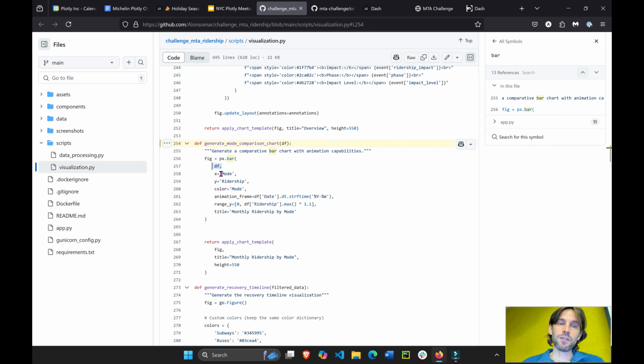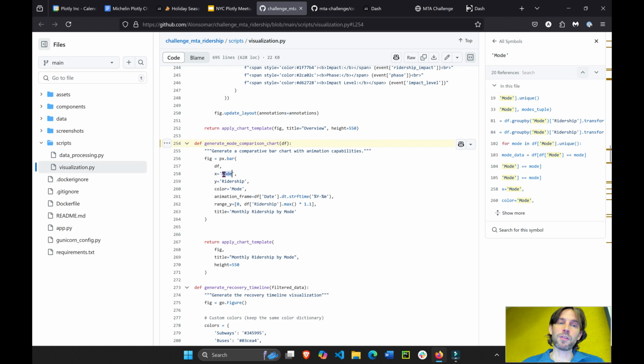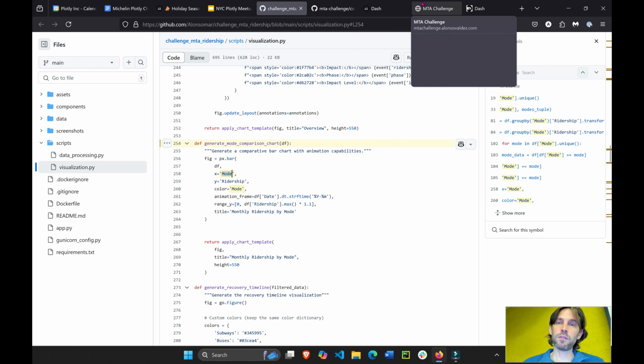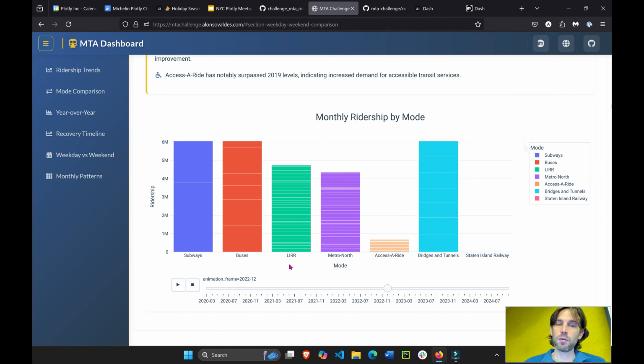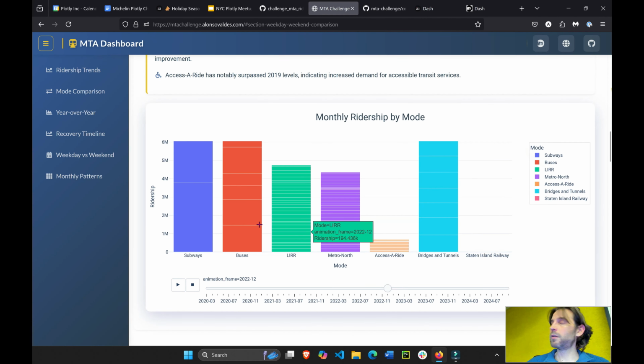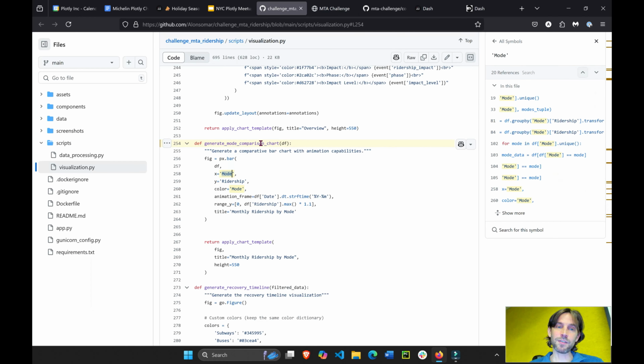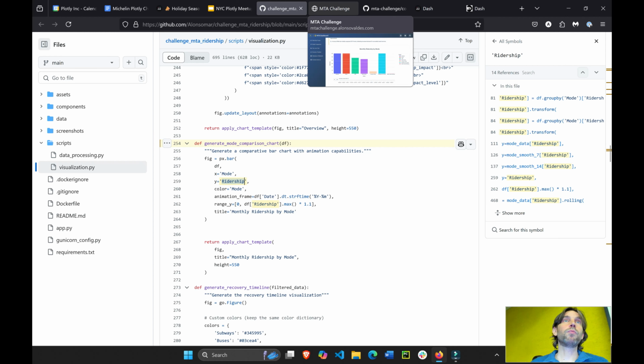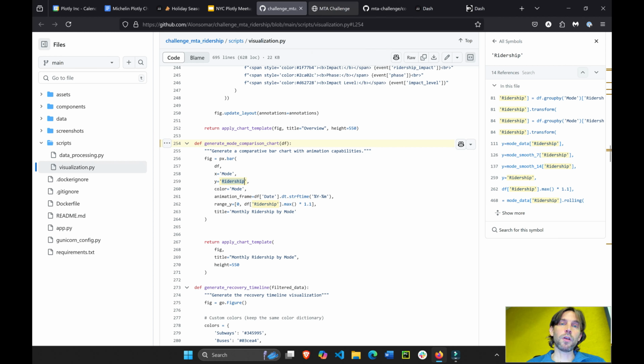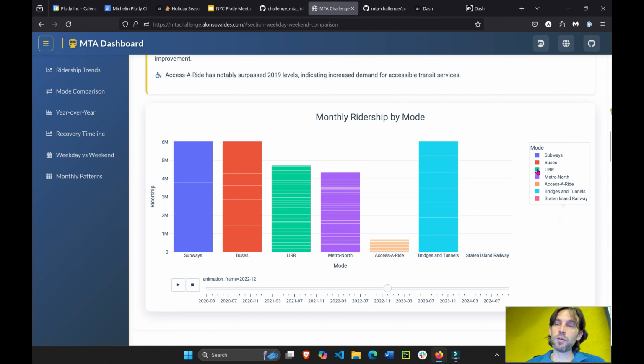The x-axis is going to be the column called mode, the mode column between the different transit systems. The y-axis is going to be ridership, the name of the column. The color is also mode. He also added a legend here, which I don't know if I would necessarily add, because there are just so few categories.